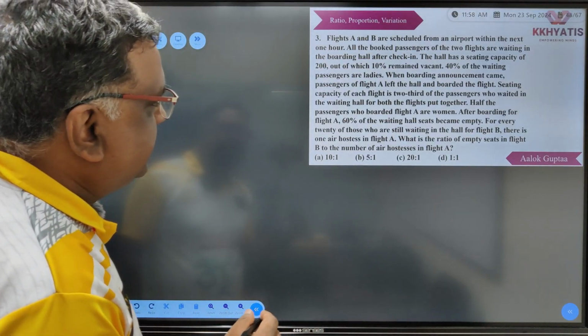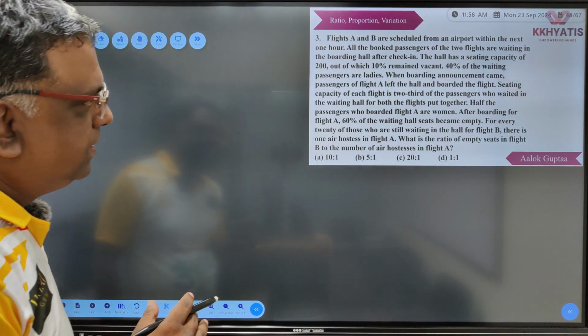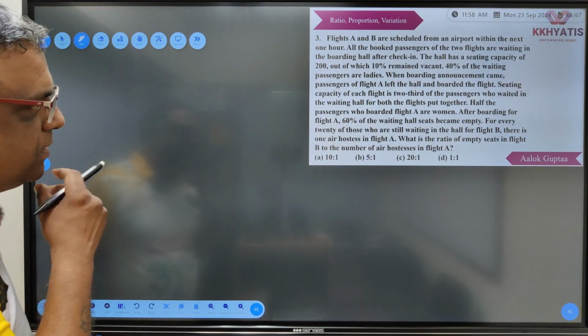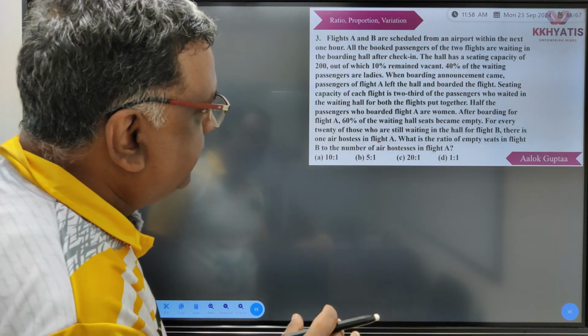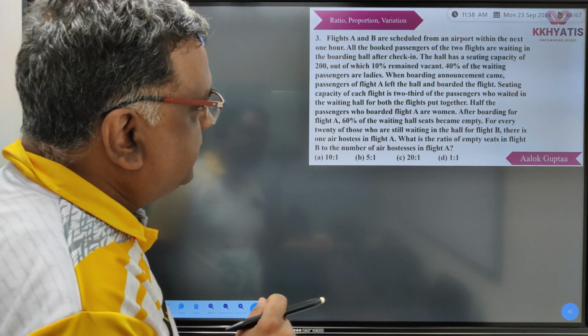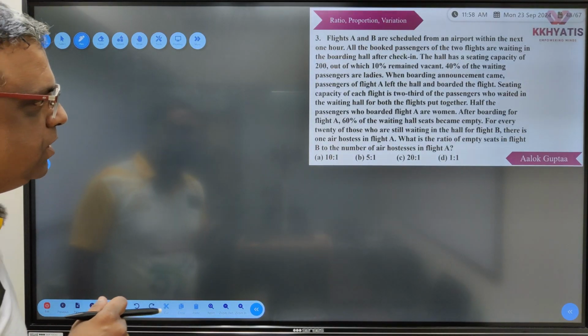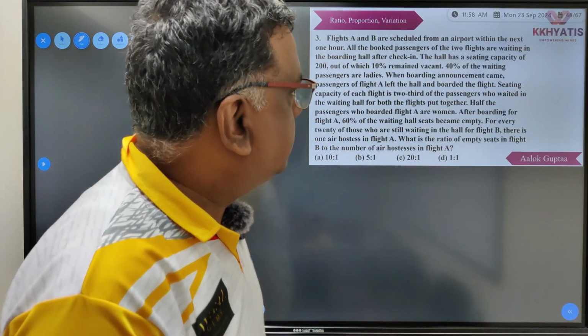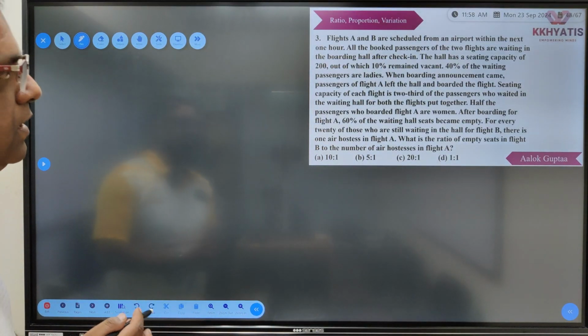After boarding for flight A, 60% of the waiting hall seats become empty. For every 20 of those who are still waiting in the hall for flight B, there is one air hostess in flight A. What is the ratio of empty seats in flight B to the number of air hostesses in flight A? It looks like a very big question, but let us try to understand.